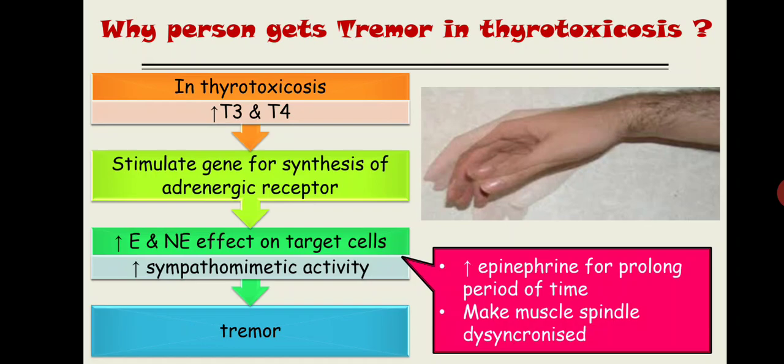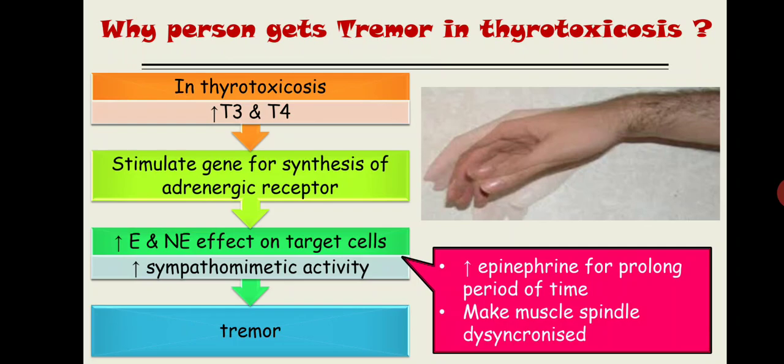So what will the muscle spindle do? Muscle spindle will give the exact information about the muscle position to the CNS. It gives information to the higher center about the actual positioning and actual status of the muscle, which portion is contracted, which portion is relaxed.